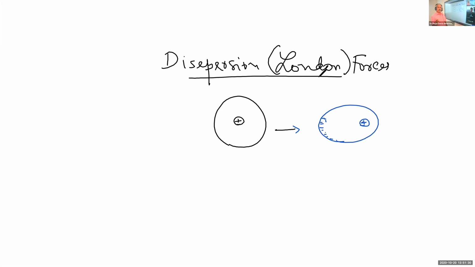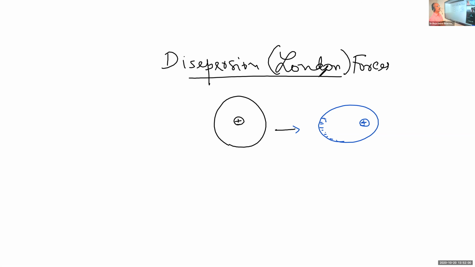But there are instances at which the molecule loses its symmetry, and there will be charge separation in such a way that the nucleus moves to one end, and the negative charge accumulates on the other side.